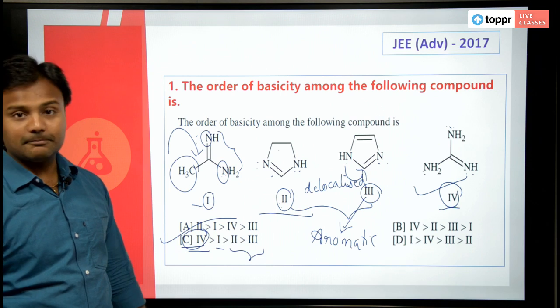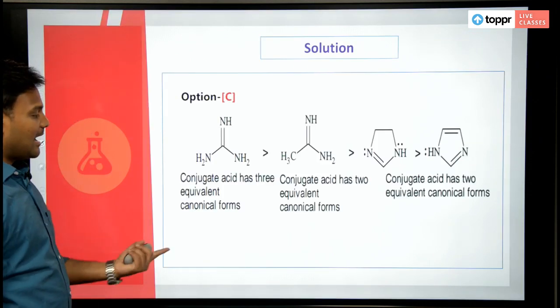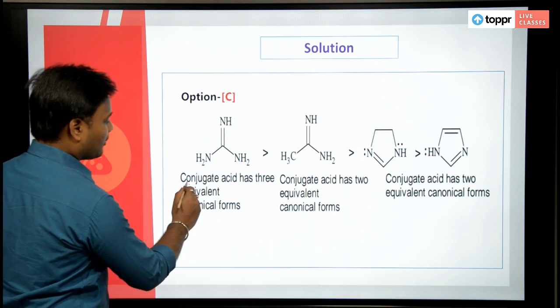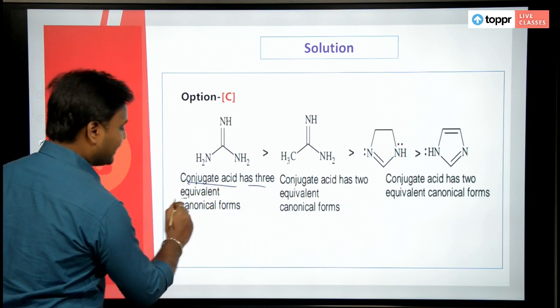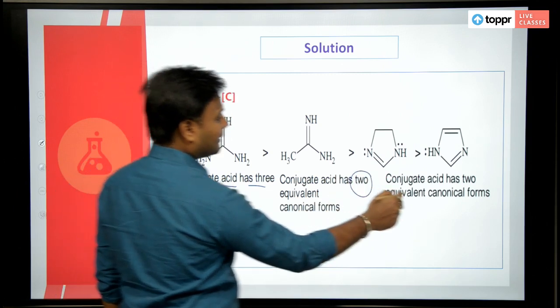So it is very simple. The answer is C here. Have a look at this. You have conjugate acid has 3 equivalent protons here. Here you have 2 and here also you have 2.